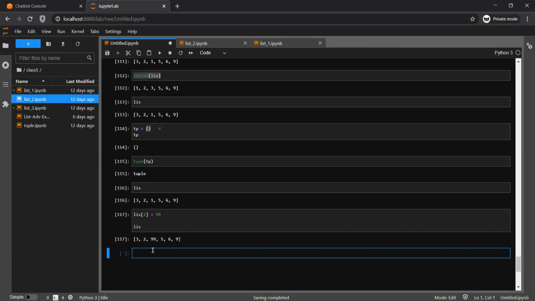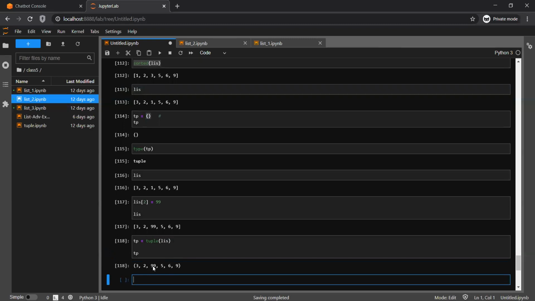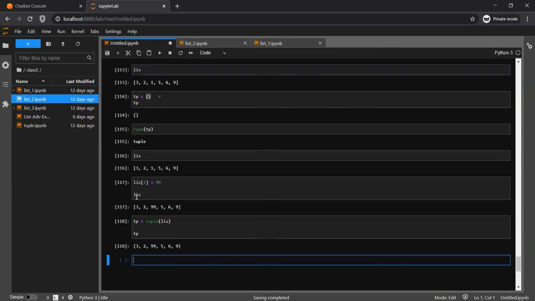So let's see why. For a tuple, you can create it with round brackets or the tuple function, and in this I have passed the same list. Now the tuple is 3 2, and remember, see the format here. When I print the list, it has square brackets; when I print the tuple, it has round brackets.